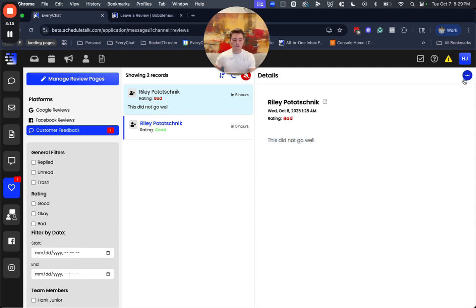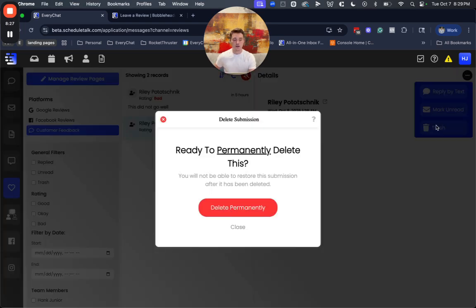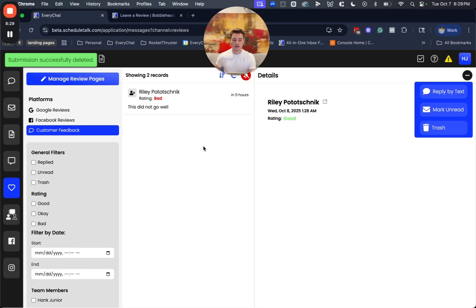So from this point, you could go click on this and you can go text that person directly from the inbox. You could mark it as unread so the team knows that we still need to handle this, or you can just trash it. So for example, like this, I might go in here and just trash this and get rid of that since we were just testing the system.